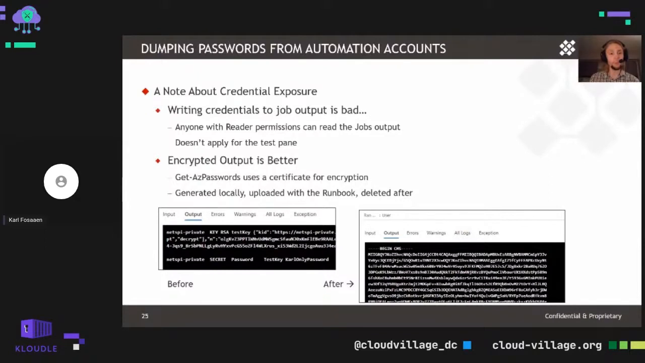This doesn't necessarily apply for the test pane, as we talked about earlier. So what we're going to do is encrypt that output with a certificate so that we don't have to worry about leaving clear text credentials in the output. So from a MicroBurst perspective, we just generate a cert locally, upload that with malicious runbooks, and then decrypt everything when it comes back down client side.